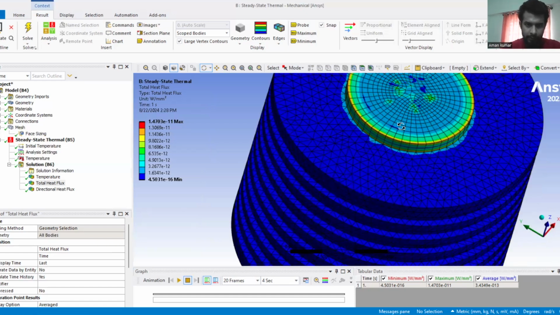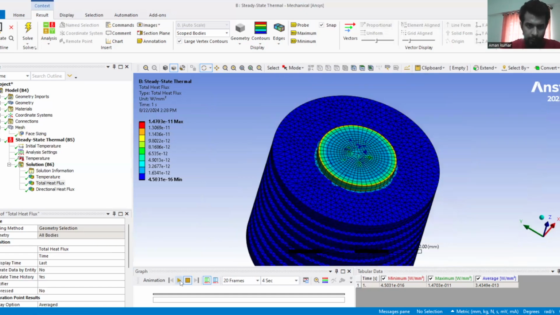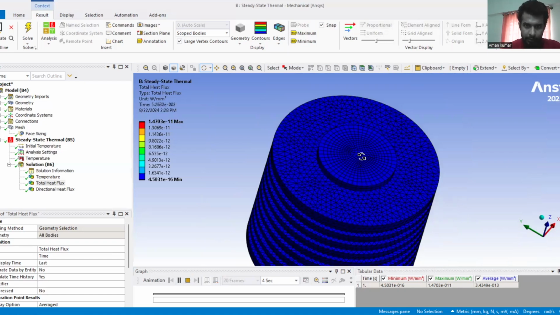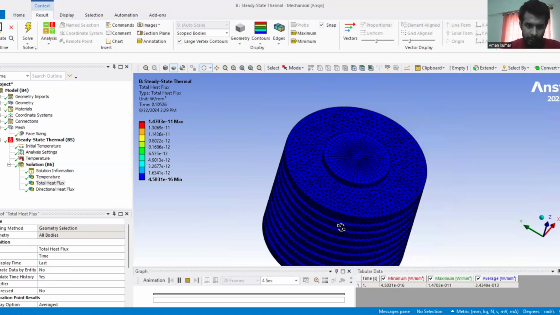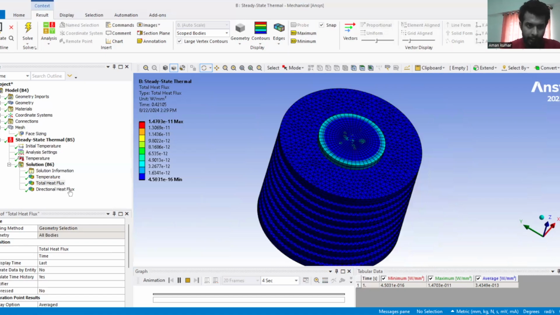We can also show its animation. See how total heat flux gets distributed, and it is maximum at this corner of the table circle. Now the total heat flux is ready. Now we'll go for the directional heat flux.